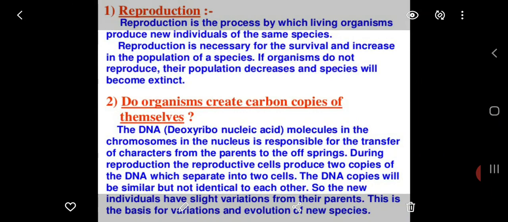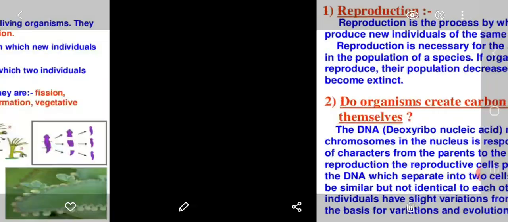During reproduction, the reproductive cells produce two copies of the DNA which separate into two cells. The DNA copies will be similar but not identical to each other. So, the new individuals have slight variation from their parents. This is the basis for variation and evolution of new species.